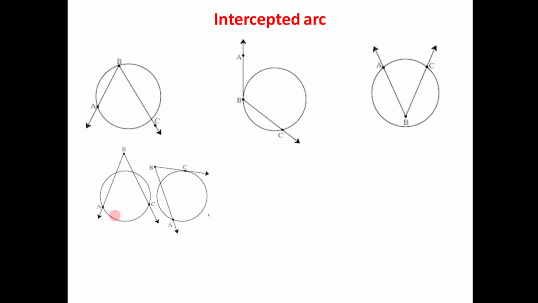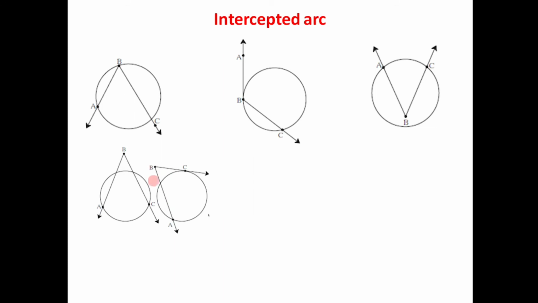Let us have another two diagrams. Out of these two circles, for the first one, the vertex of the angle is outside the circle. This time there are two arcs which are in the interior of angle ABC. For this diagram, both of these two arcs are called intercepted arcs. For the next diagram, the vertex is outside the circle.